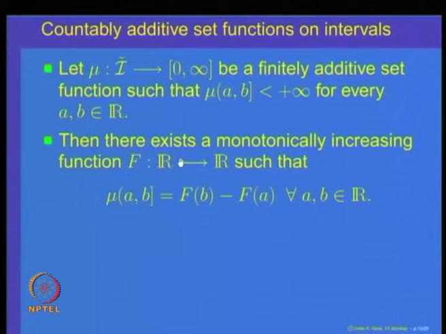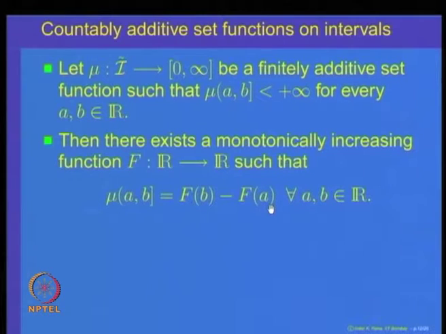So, what we want to show is that if mu is given to be a finitely additive set function on the class of all left open right closed intervals, and mu of a finite interval is finite, then this must be given by a monotonically increasing function f with the relation that mu of (a, b] is nothing but f of b minus f of a.